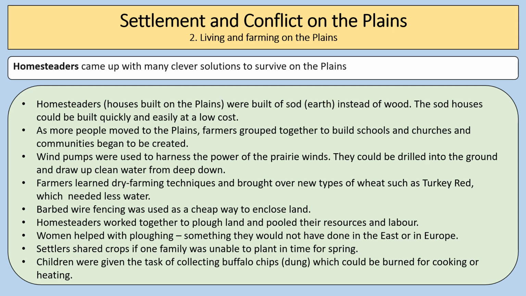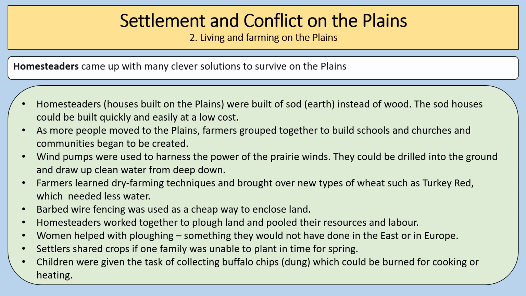Farmers learned dry farming techniques and brought over new types of wheat, such as Turkey Red, which needed less water. Barbed wire fencing was used as a cheap way to enclose land and protect it from marauding buffalo and wild cattle. Homesteaders worked together to plough the land, and they pooled their resources and labour and worked together to find solutions to their problems. Women helped with ploughing, something they would not have done in the East or in Europe.